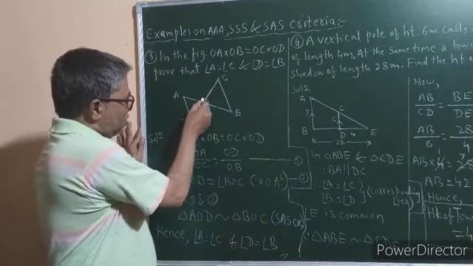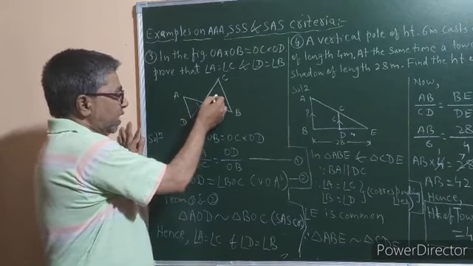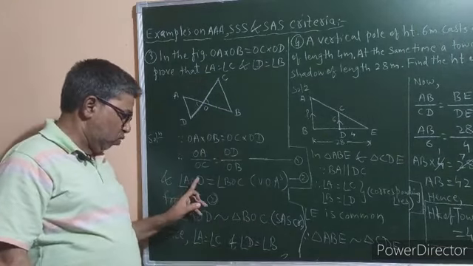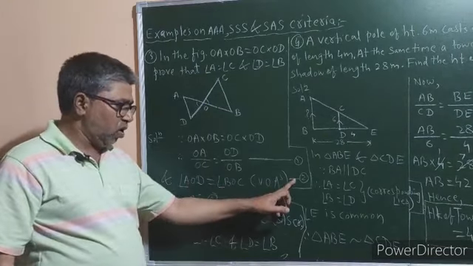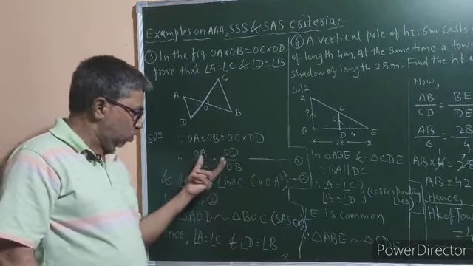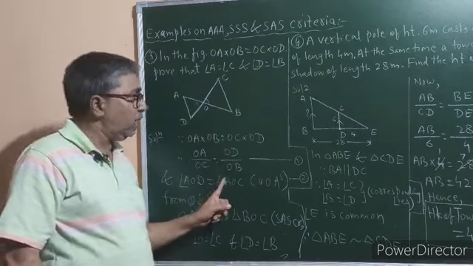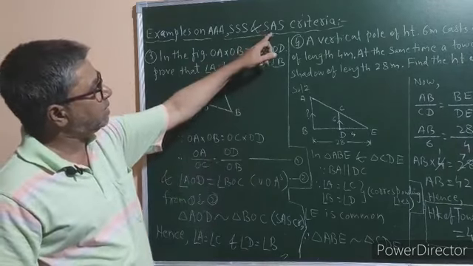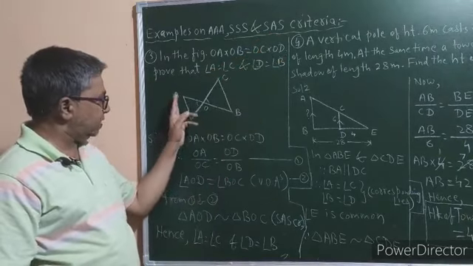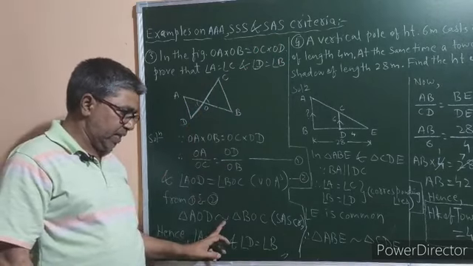Now angle AOD of this triangle is equal to angle BOC of this triangle, because they are vertically opposite angles. Call this equation number 2. So from 1 and 2, two sides are in proportion and one pair of angles are equal. So from the SAS similarity criterion, the two triangles, triangle AOD and triangle BOC, are similar.